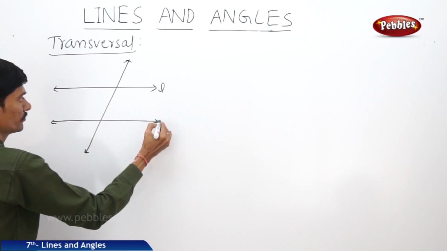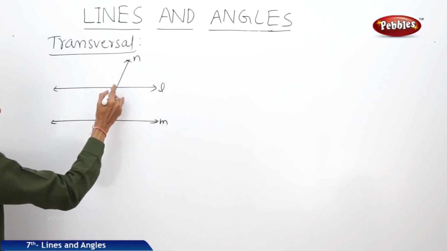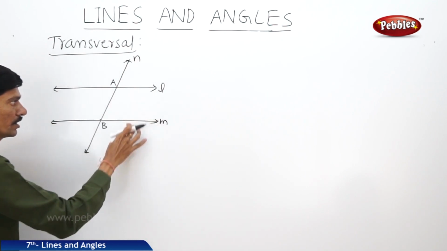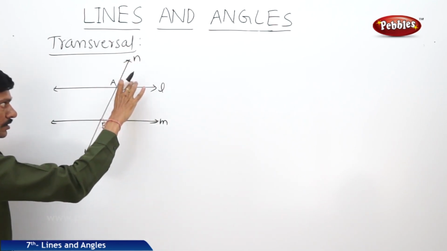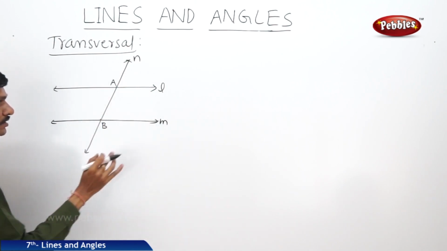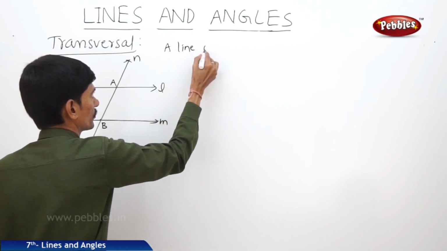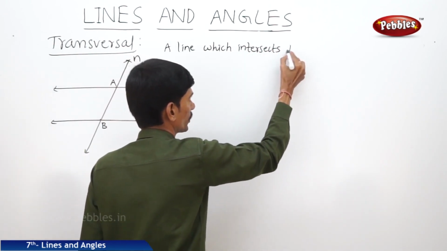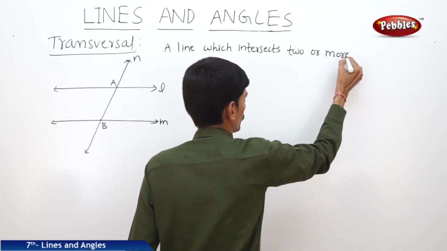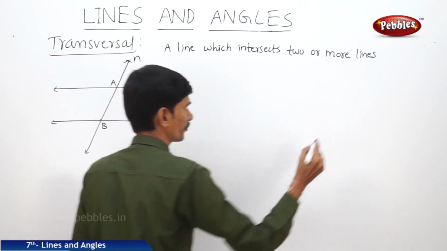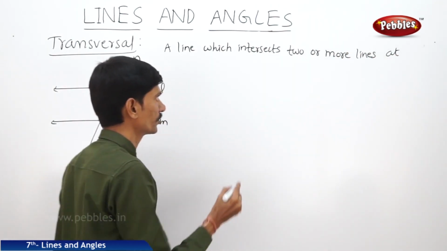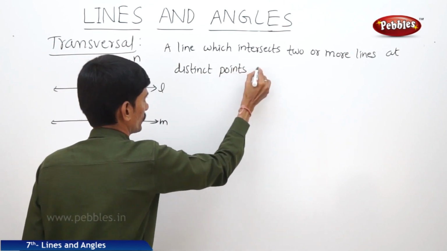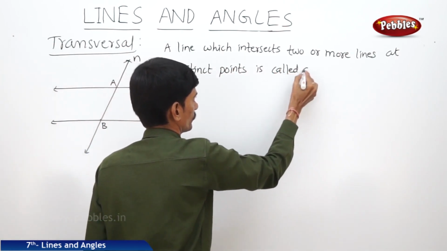The given lines are L and M, and N is intersecting the two lines at two different points A and B. Then the line N is called a transversal for the lines L and M. So the line which intersects two or more lines at different points, or at distinct points, is called a transversal.